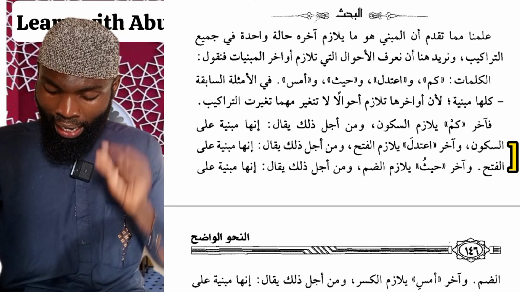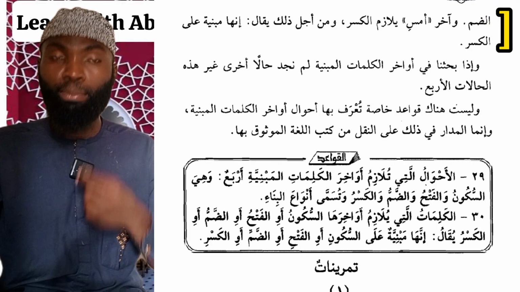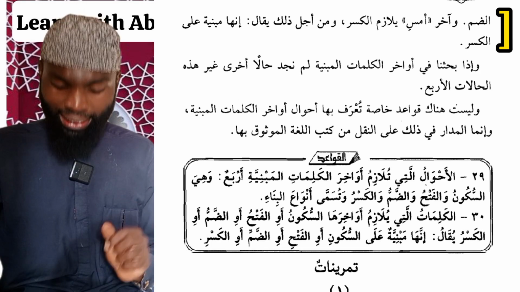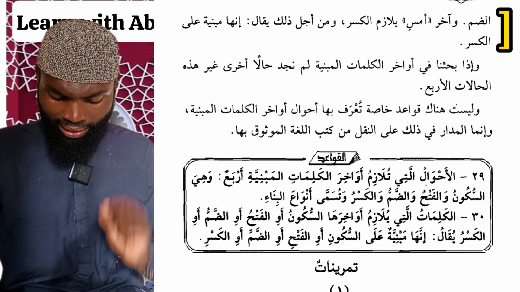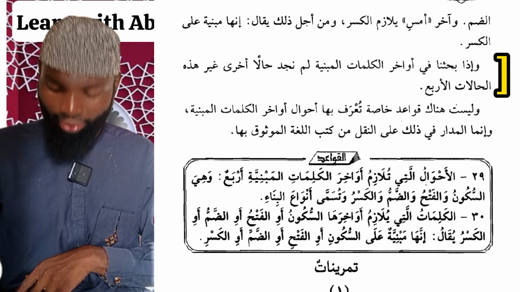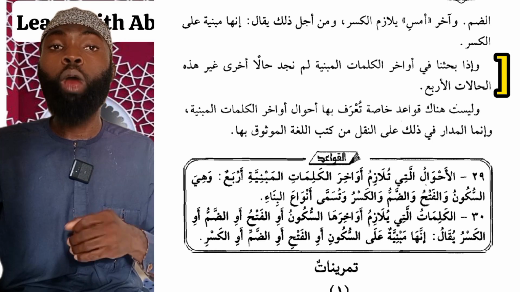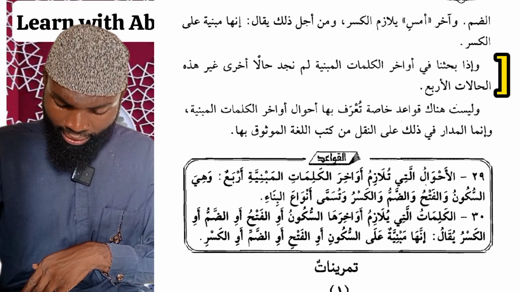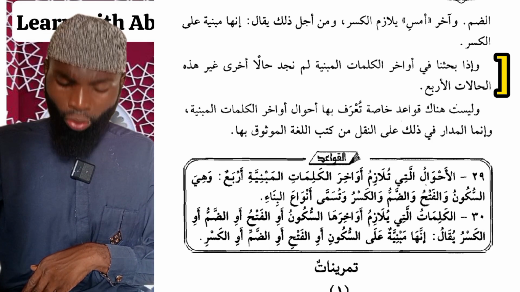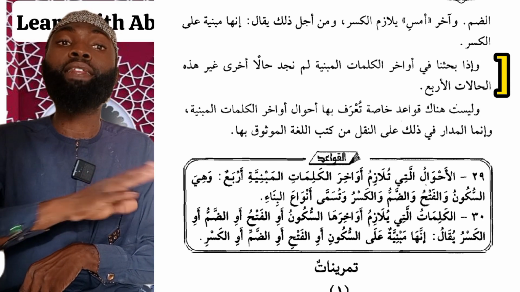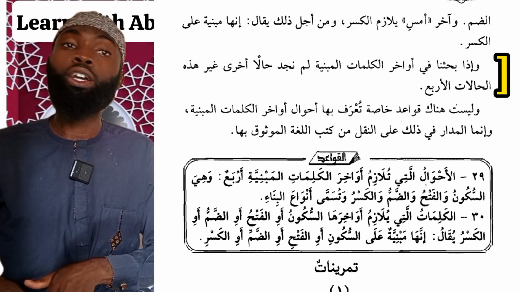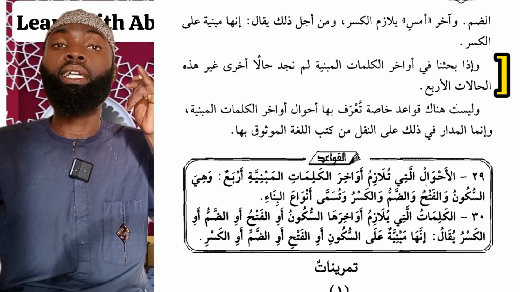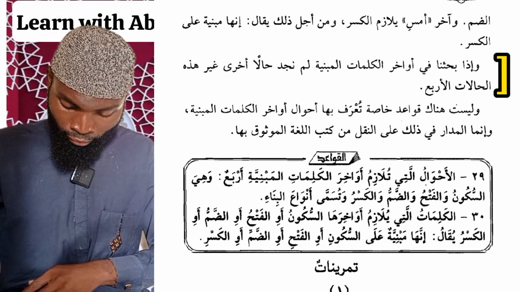Wa akhiru amsi, and the ending of the word amsi, yulazimul kasr, it is fixed upon kasra. And therefore it is said innaha mabniyyatun ala al-kasr, it is built upon kasra. And when we search through the endings of these words which are built, we will not find any other condition other than these 4 conditions, which are the conditions of fatha, kisra, dhamma, and sukun.